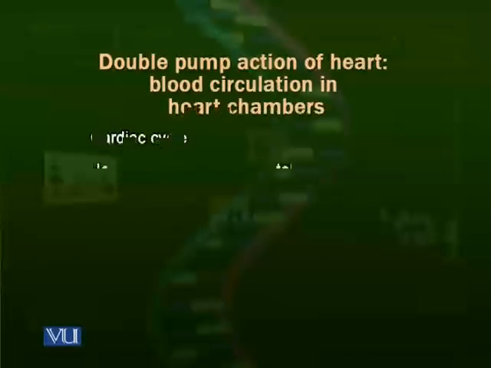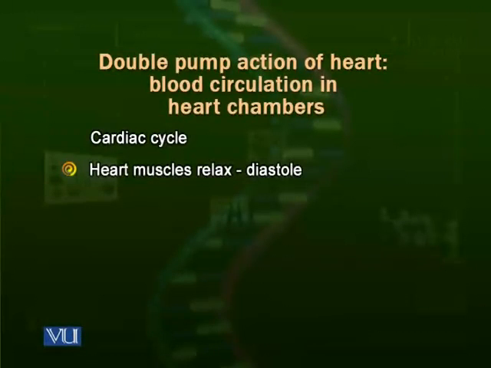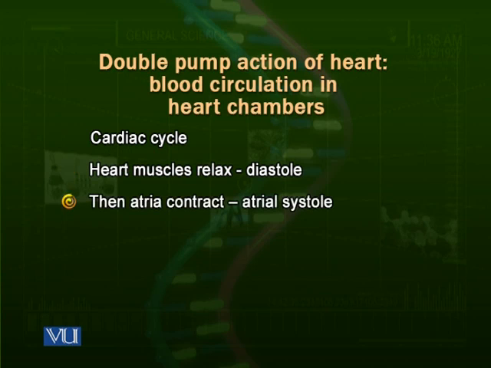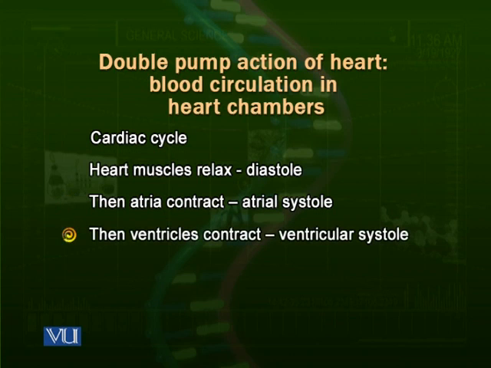During the cardiac cycle, when the atria are filling, all the muscles of the heart are relaxed. Atria are not contracting, ventricles are also not contracting. We call this situation diastole. Then, first of all, when atria are filled, they contract. We call it atrial systole. That is, atria are contracting. Then, ventricles are filled due to atrial contraction.